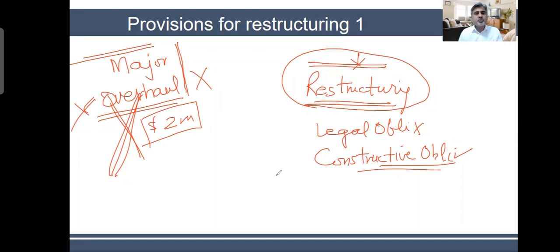A company used to give bonuses to its staff. It gave a bonus every year for many, many years. And by the way, that's a government organization, not a company. So a government organization used to give bonuses to its employees historically for the last 10, 15, 20 years. And then suddenly, on one fine day, they say that this year there will be no bonus. Our contractual salaries we are giving, whatever is written in the contract does not say any bonuses. So we are not giving you any bonus this year.